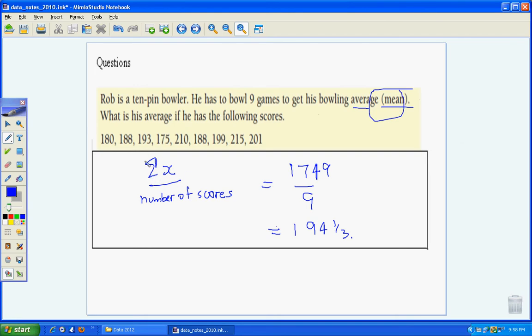We're going to take the sum of all the scores over the number of scores, so we add all these up. They come to 1749. You can check my arithmetic, see if I'm right. Hopefully I am. And we've got 9 scores there. So we divide 1749 by 9, which gives us 194 and a third, which looks about right. That looks like it's a central type of score for that one.